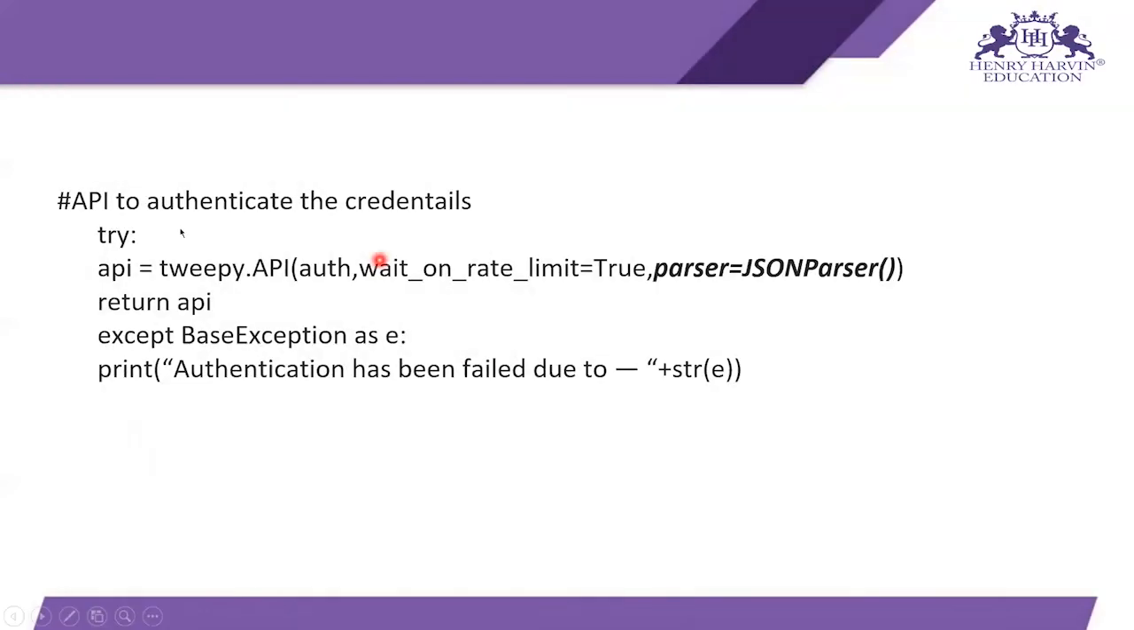Next, to authenticate the credentials, write api equals tweepy.API with auth, wait_on_rate_limit true, and the JSON parser, then return api. Through this code you can see whether your API key is correct or not, and whether it will connect to Twitter by using your API key.